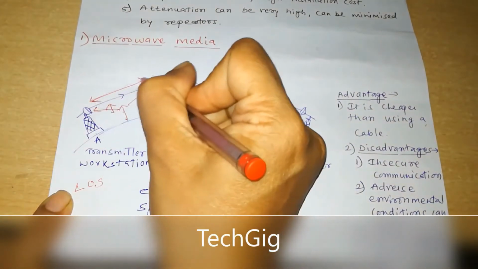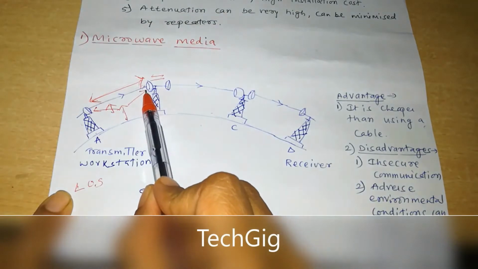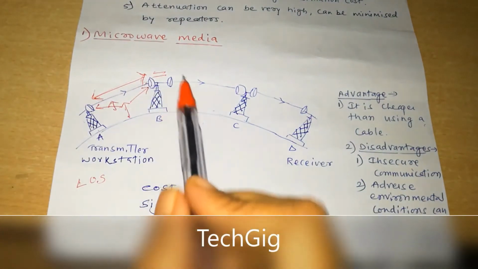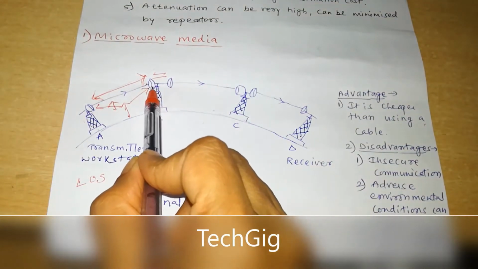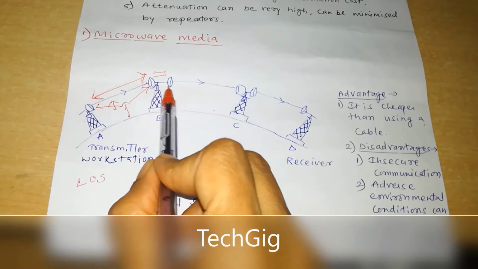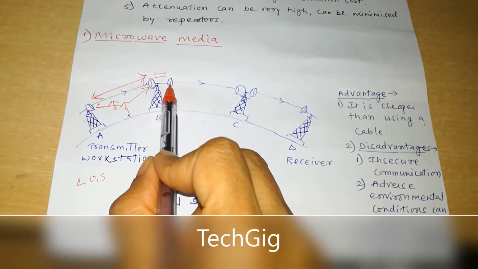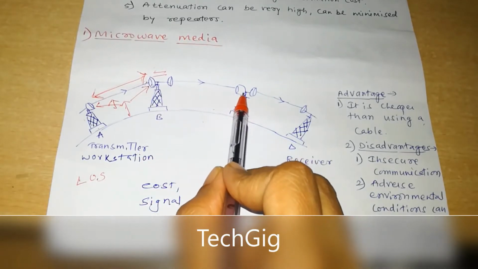Communication or signals will be transferred by line of sight, and after that these are the repeaters. They will receive signals, amplify them, and the same amplified signal will be transmitted to the next tower.